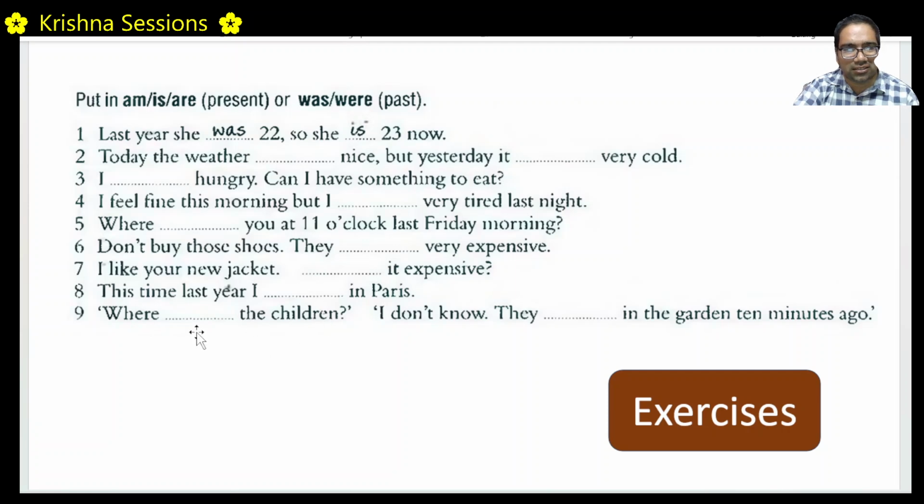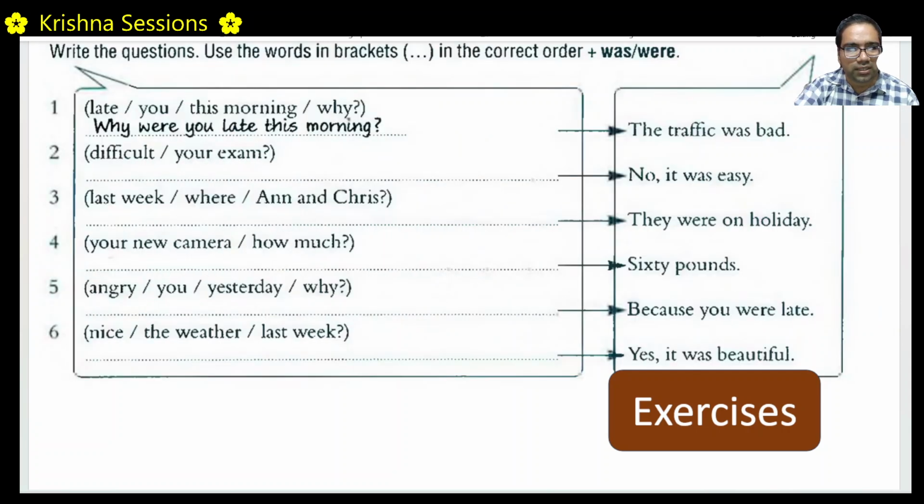Where are the children? That means the question is right now at the time of speaking. So where are the children? I don't know. 10 minutes ago, that means it is past, not right now. They were in the garden. So "were" is the correct word. They were in the garden 10 minutes ago. Okay. Let us look at a few more examples.